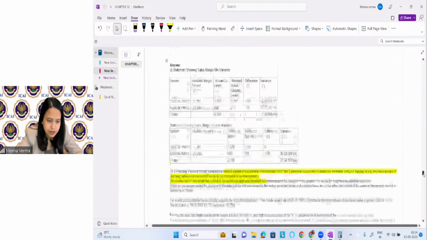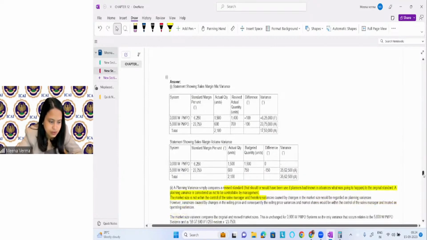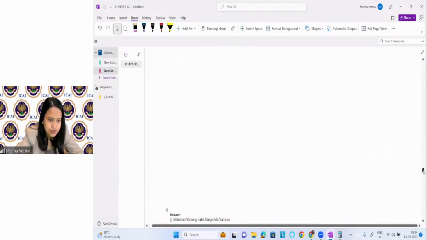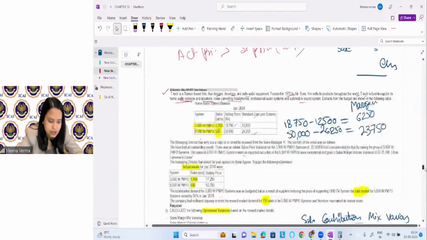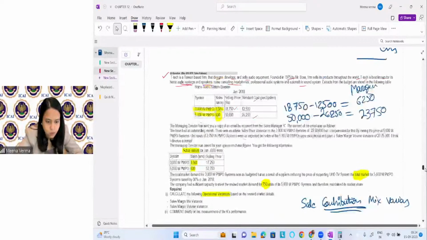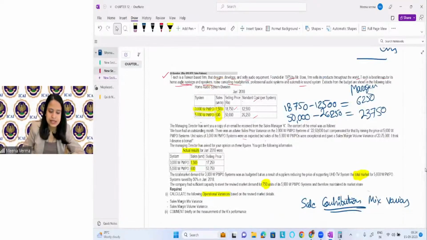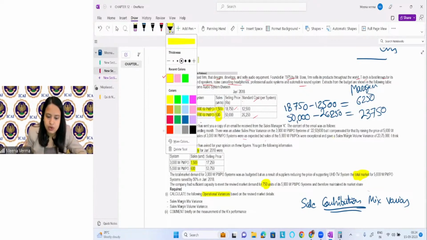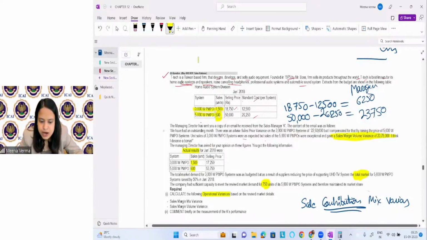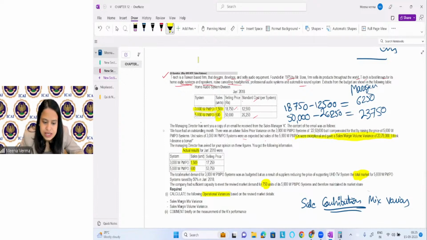Just give me 1 minute. Okay, we have not calculated the overall margin variances. Why is it favorable? It is given in the question, is it? Okay. So if you will see, it is given in the question and they are considering these points also to answer the question. So it is given sales margin volume variance of this. And on the basis of this, he is expecting what?